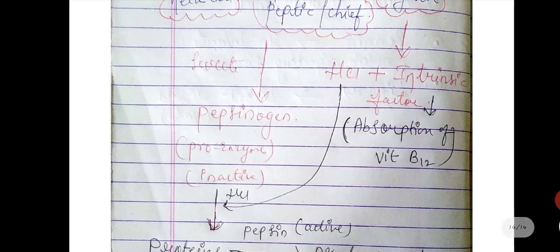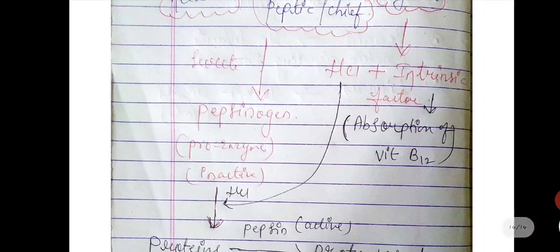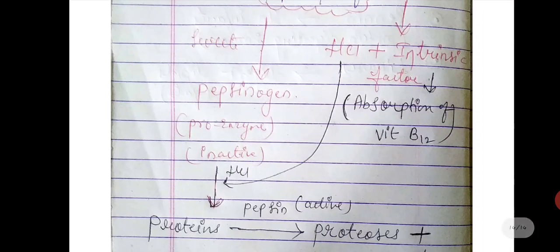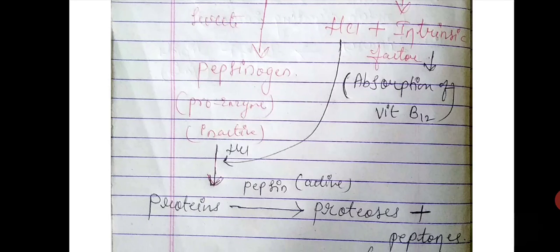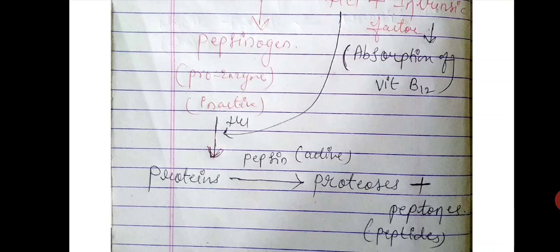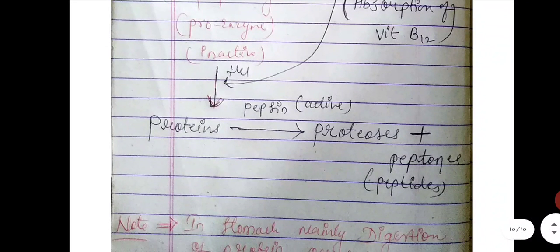Pepsinogen is a proenzyme, and it is secreted in an inactive form by the peptic cells. The HCl converts the pepsinogen, which is in an inactive form, to an active form. The pepsinogen is converted into pepsin, which is the active form, and this pepsin helps to convert the proteins into proteoses and peptones, also known as peptides.